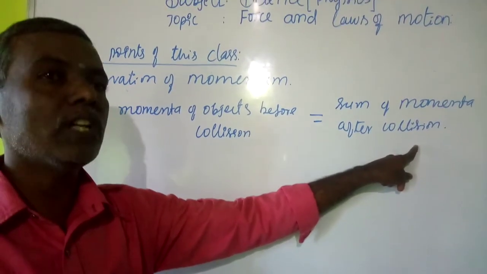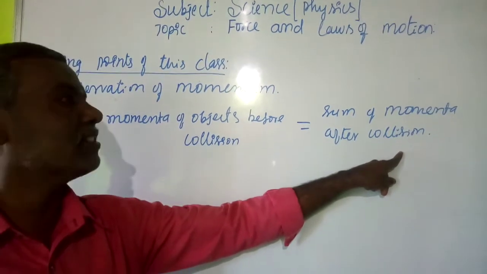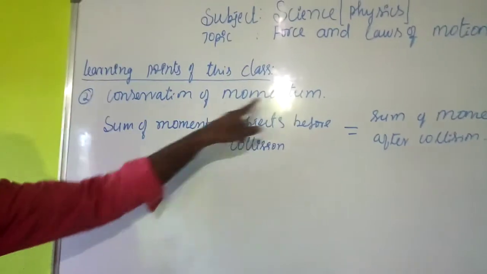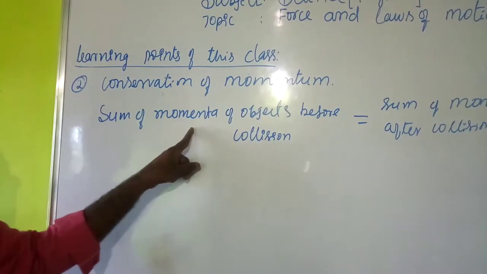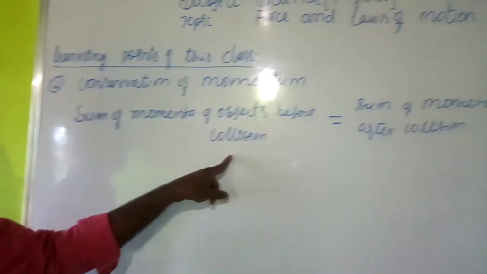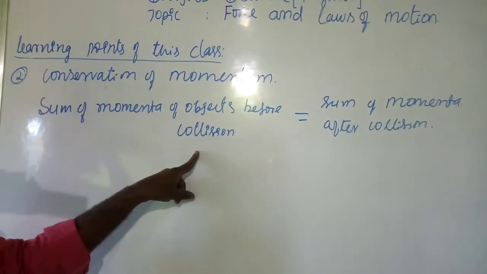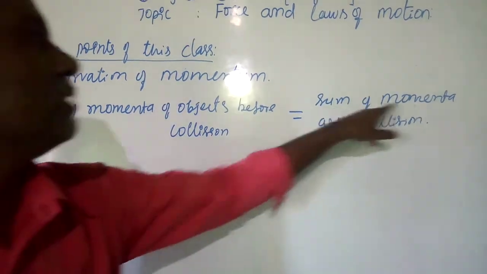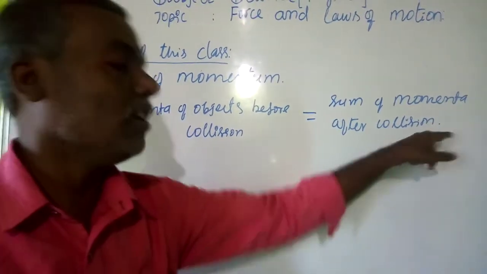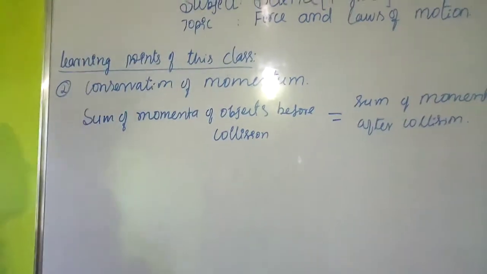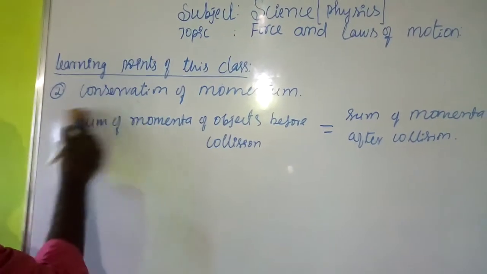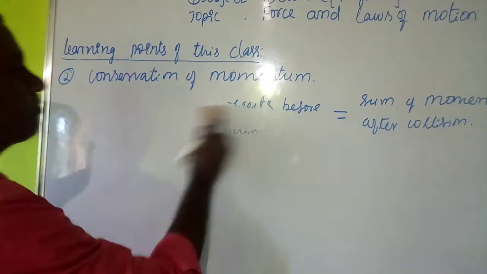This holds when we do not apply an unbalanced force on these objects. Okay, students, once again, conservation of momentum means the sum of the momenta of the objects before collision, when no force is applied, is always equal to the sum of the momenta of the objects after the collision. It is nothing but conservation of momentum. There is a small derivation for this, so let us study that here.